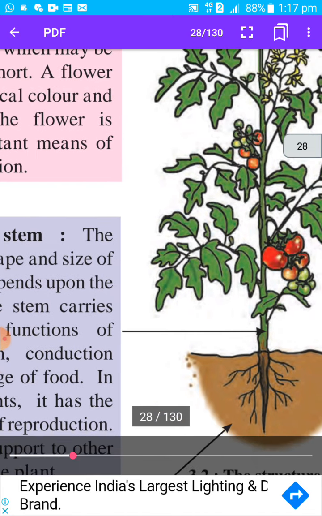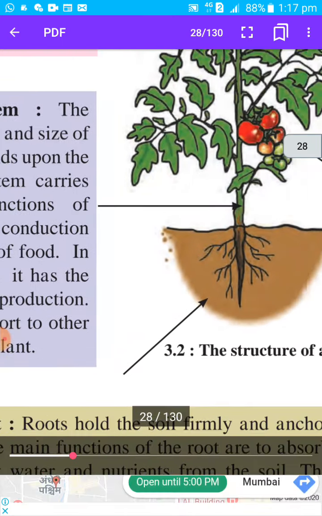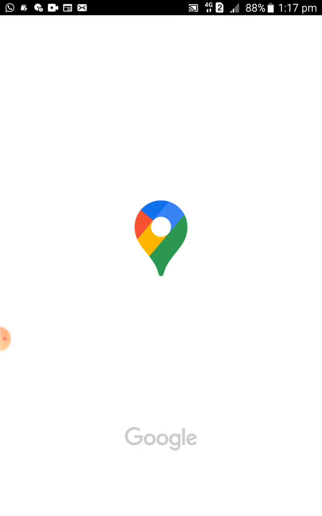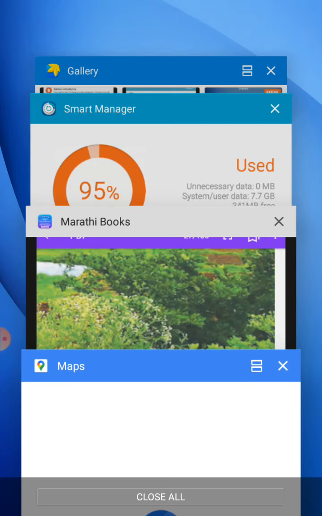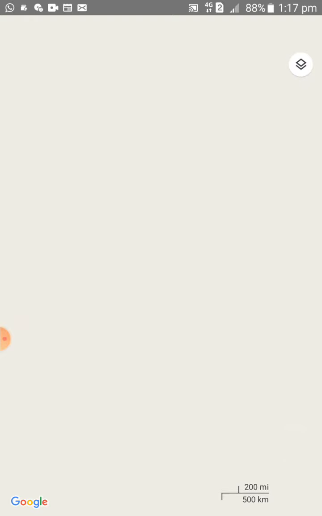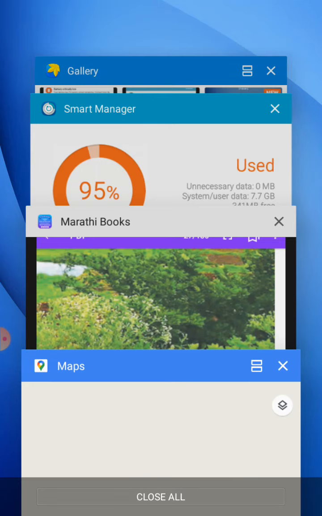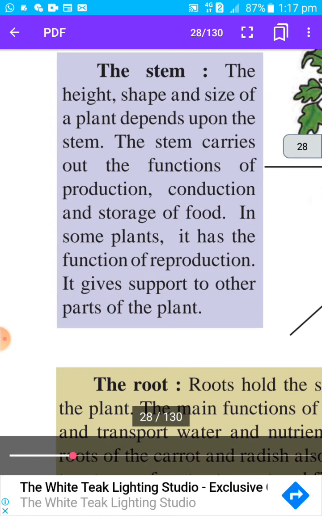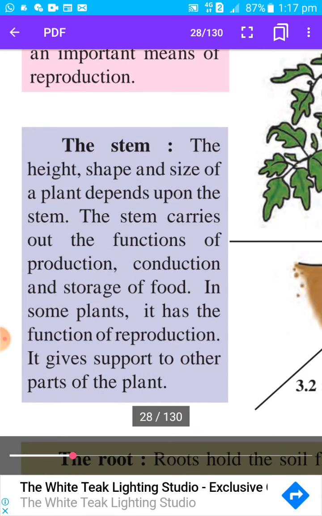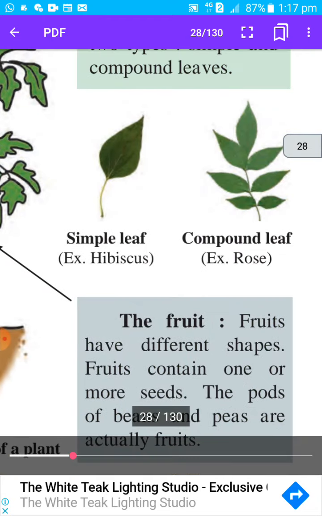Without the stem, the plant cannot stand erect. Okay. So what are the functions of the stem? What is the function of stem? Production, conduction and storage of food, and it also gives support to the plant.